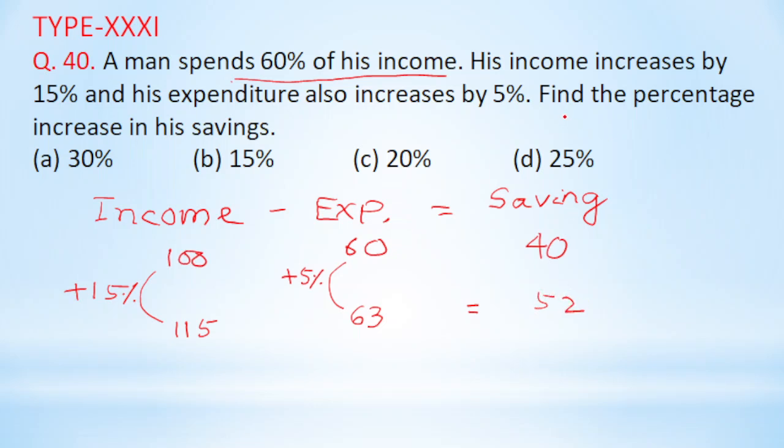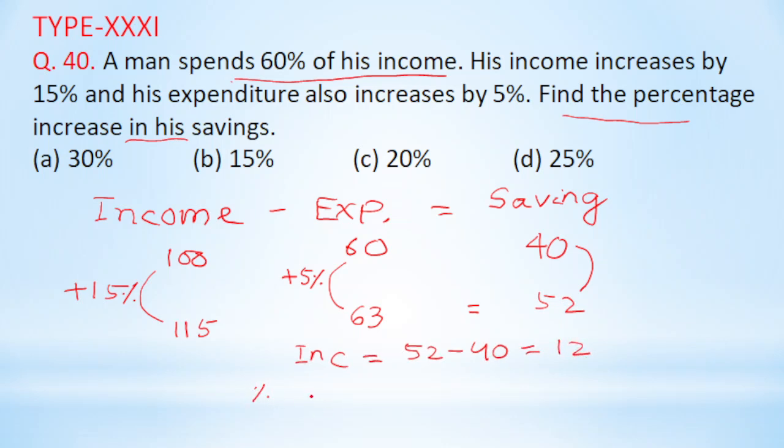Now find the percentage increase in his savings. Earlier the saving was 40, now it is 52. So here the increase is 52 minus 40, that is equal to 12.